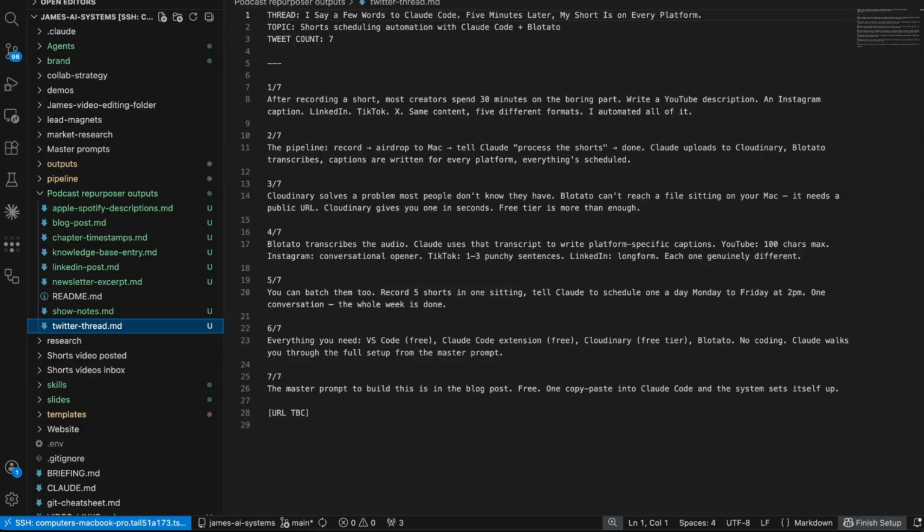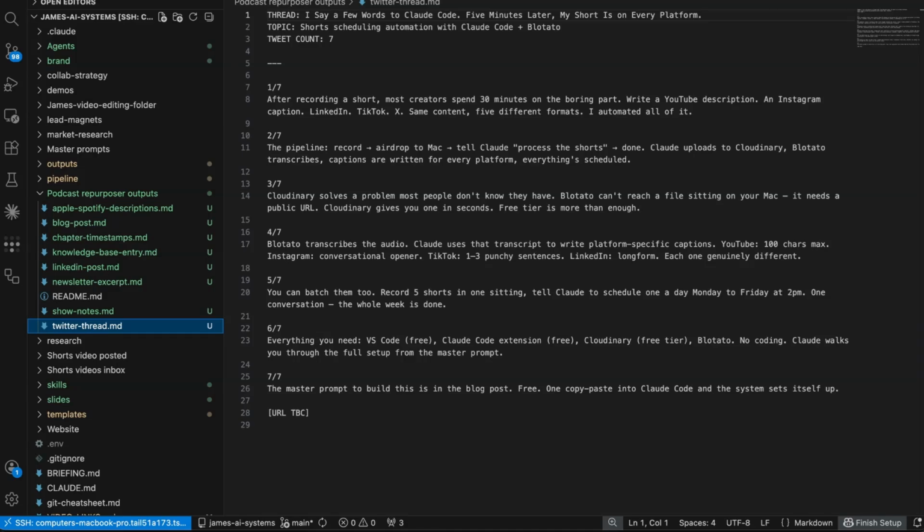And we could go further. We could add another step to this where we could connect a skill to, for example, fal.ai, connect to Google's Nano Banana, and then Claude could also write image prompts and then generate images, quote cards, episode artwork, social graphics, all from the same transcript. If you put that together with the Potato scheduling pipeline, you go from transcript to published content, text, images, scheduled to every platform with no manual steps at all. And that's why I think it's better using Claude Code to build these things than it is using something like ChatGPT and copy and pasting things between all of the different platforms. This will save you so much more time.